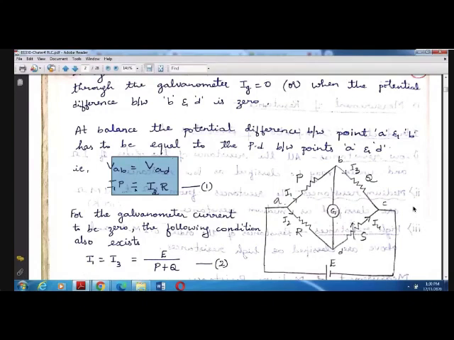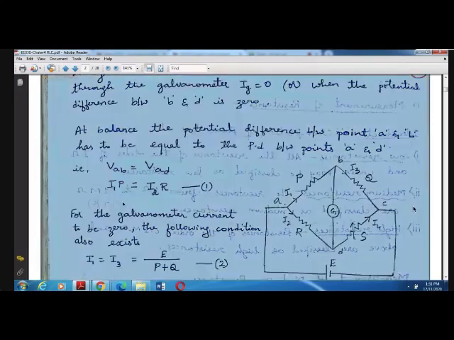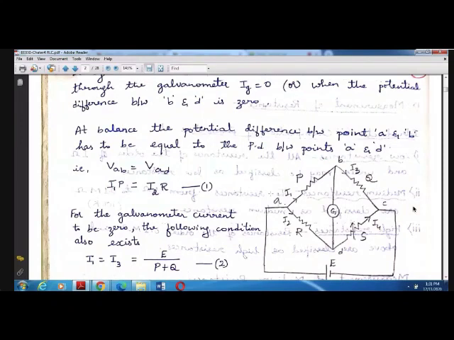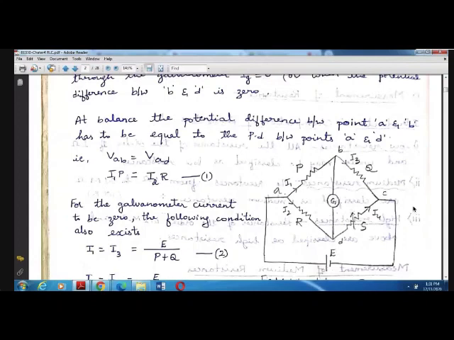VAB is the drop, and VAB is equal to I1 into P. VAD is the current flowing through the resistor R, I2 into R. So VAB is equal to VAD, where VAB is given by I1 into P, whereas VAD is given by I2 into R. We keep that as equation 1.